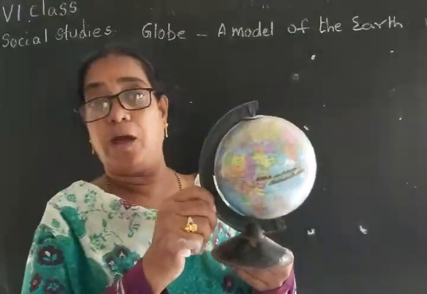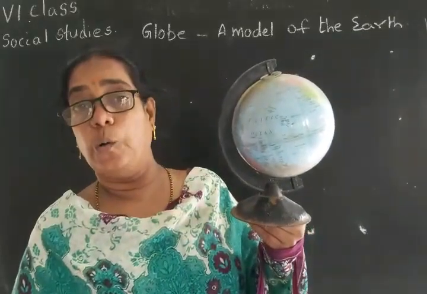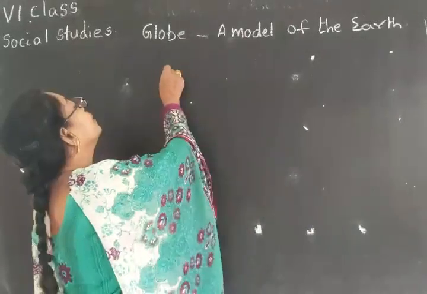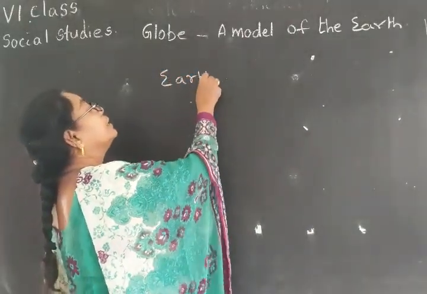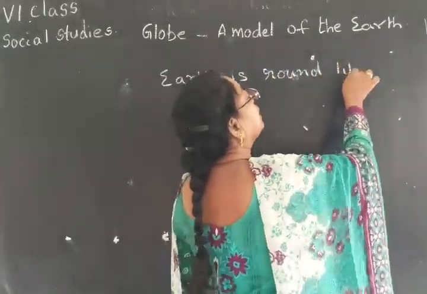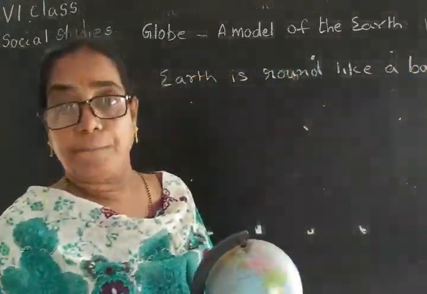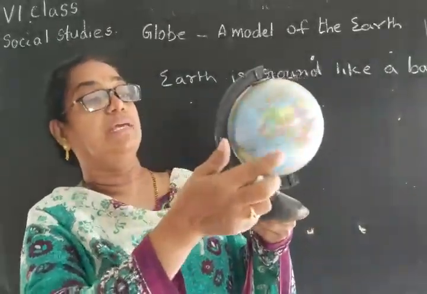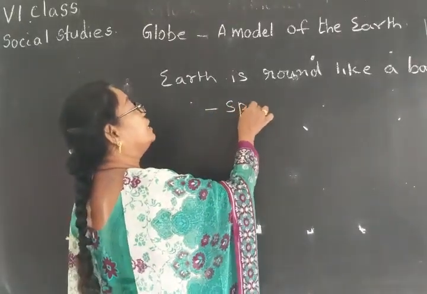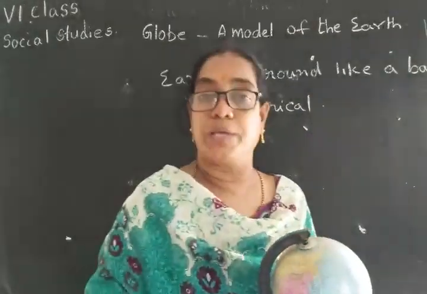Here is the globe I brought; you can see the shape of the earth. The shape of the earth is round like a ball. Earth is round like a ball. What can we say about the shape of this? The shape of the earth is spherical. In other words, we can say it is spherical.